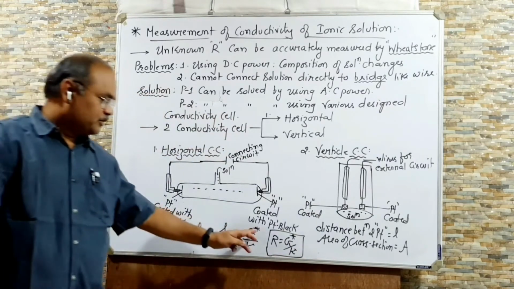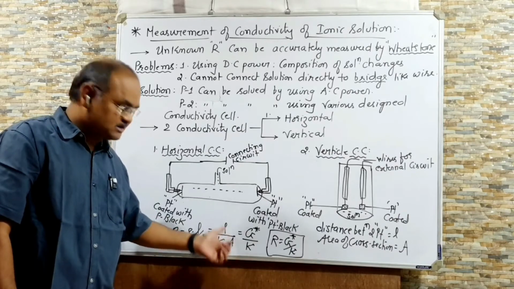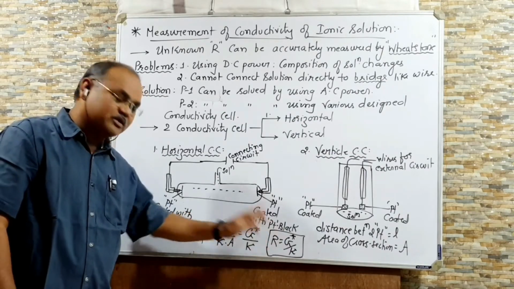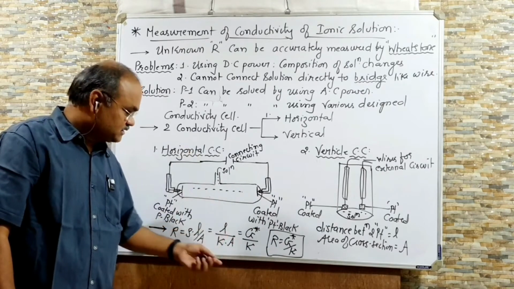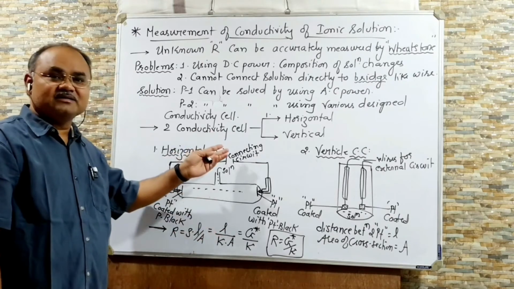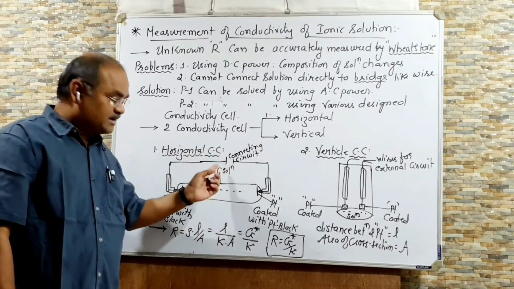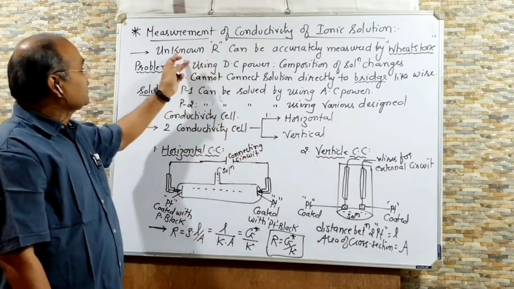Clear? Now you can understand what is Z asterisk. Z asterisk is a symbol for L by A, and yesterday we discussed that L by A is called cell constant. So using this formula you can find out the resistance. And once you find out the resistance, then you can connect this conductivity cell with a Wheatstone bridge to find out the accurate resistance.